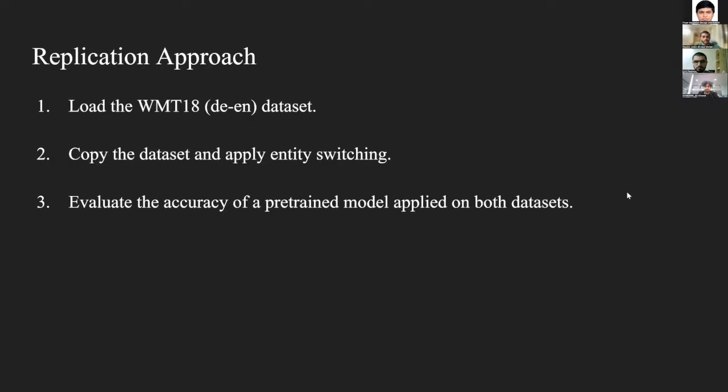All right, so this is the replication approach we took. First, we loaded the WMT18 German to English dataset, and then we copy the dataset and apply entity switching on it. So now we have two datasets to test on. And then we evaluate the accuracy of a pre-trained model applied to each of these datasets. Next slide.